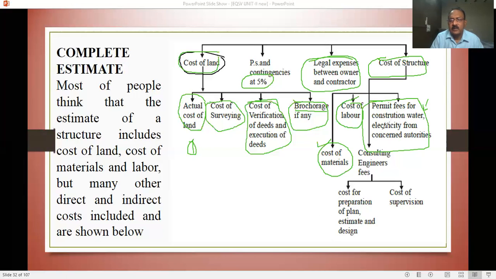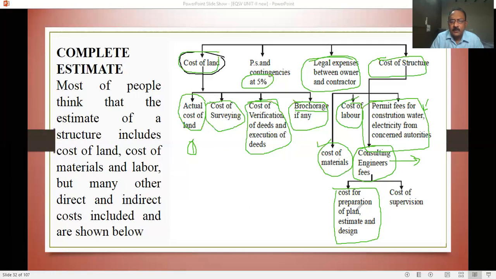Then you will have the consulting engineering field, and you have to contact them. Here our role is very important. They will come to us for the cost of preparation of plan, estimate and design. So only knowing the cost of labor and material is not sufficient.